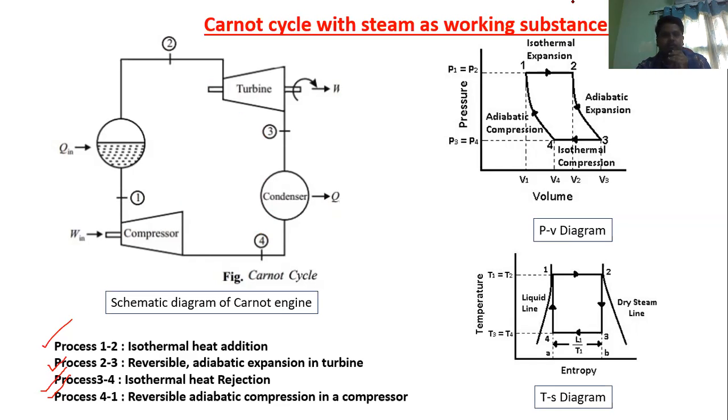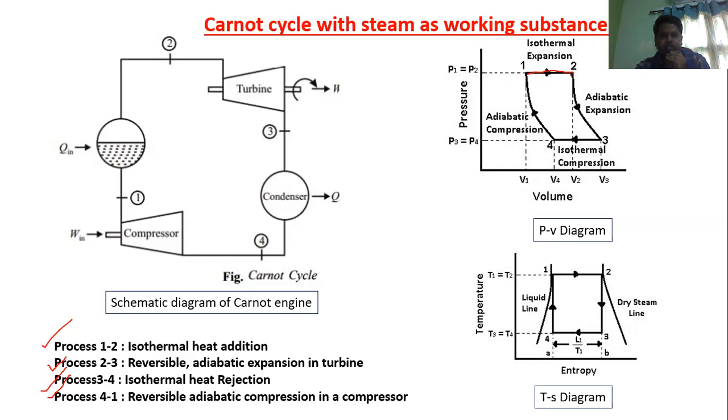Now, if you draw all these four processes on the PV diagram, what is the first process? Process 1 to 2 is isothermal heat addition, heat addition in the boiler. What is happening in the boiler? The water is converting into steam, so the volume is increasing from 1 to 2. Also, the pressure is constant here: P1 equals P2.